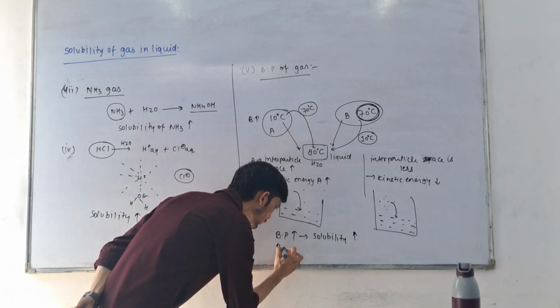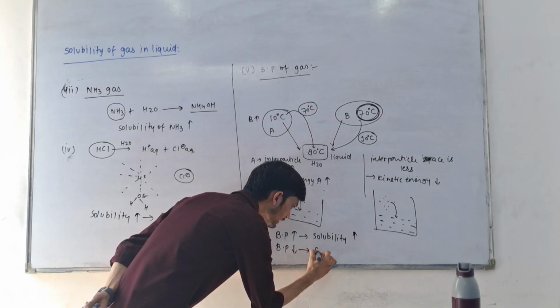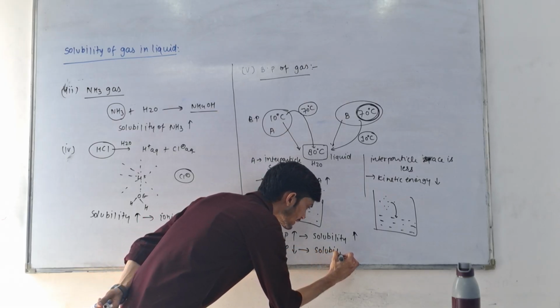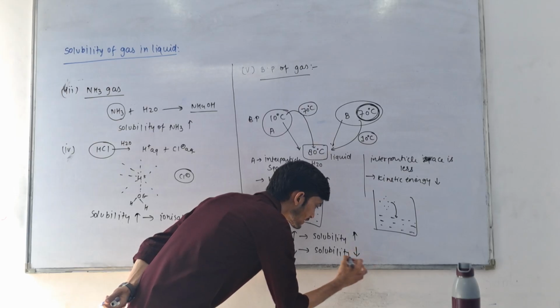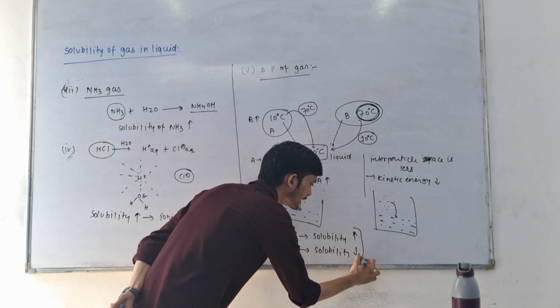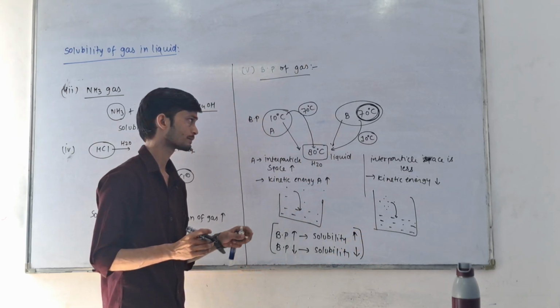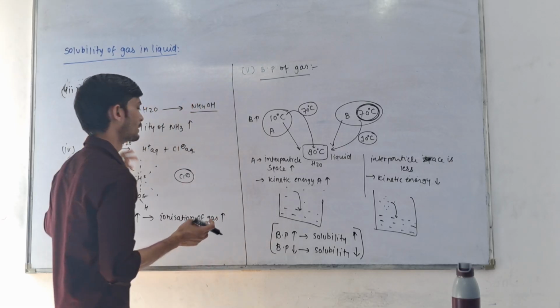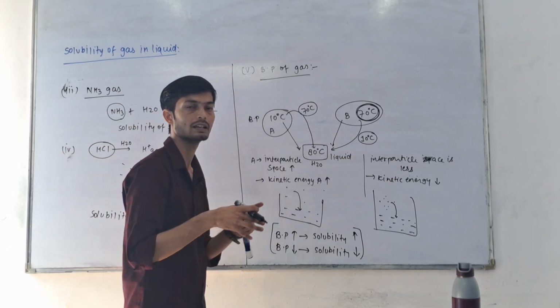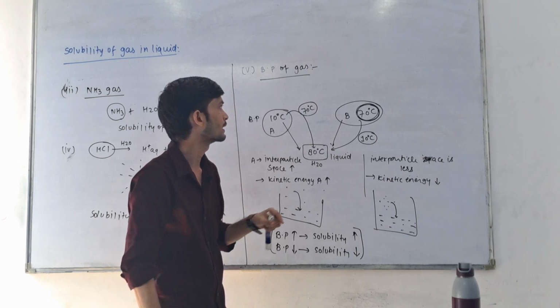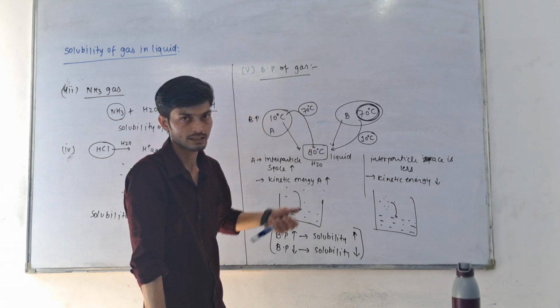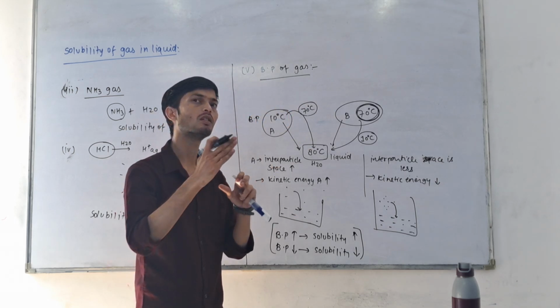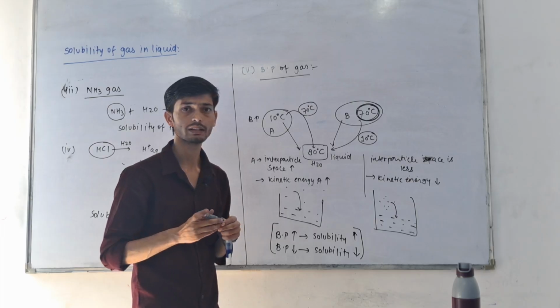And if boiling point is low, then solubility of gases will also decrease. So here we have discussed these points: if gas gets ionized, if gas gets reacted with solvent particles, if boiling point of gas is high, all these factors affect the solubility of gas.